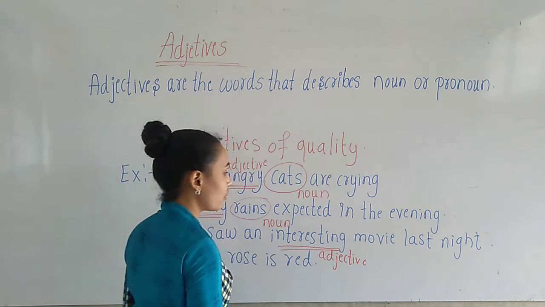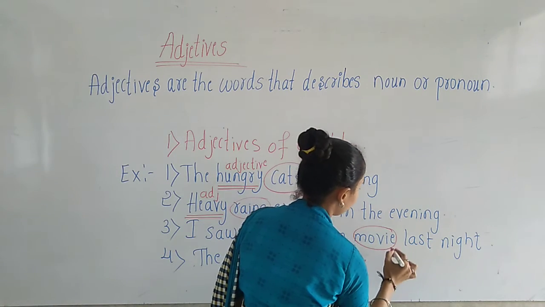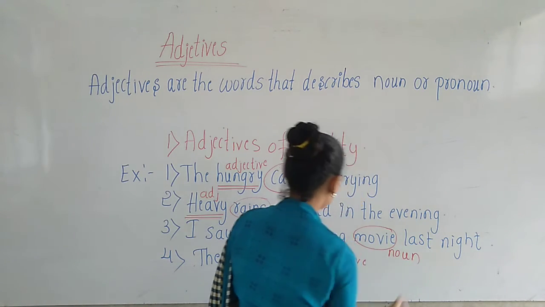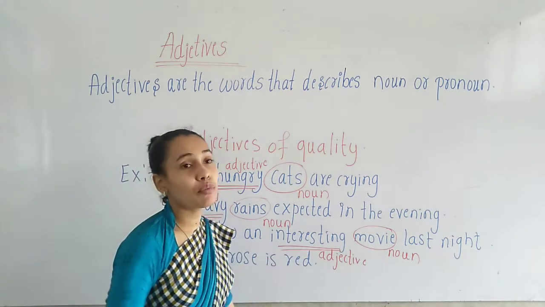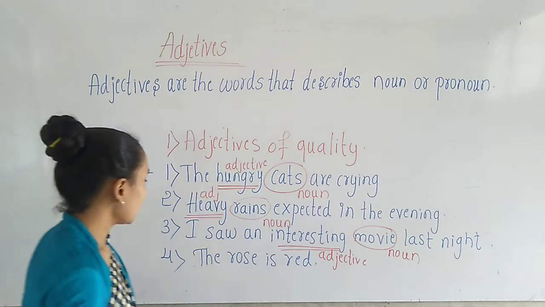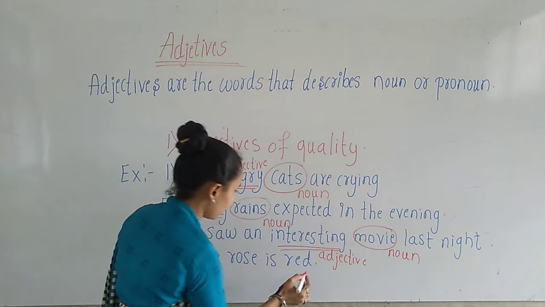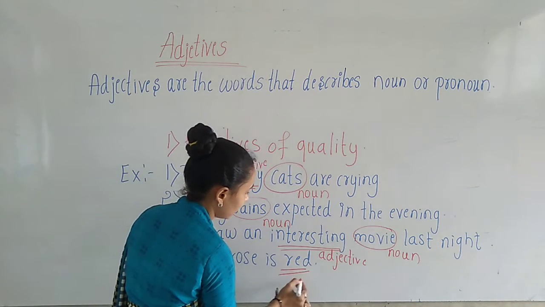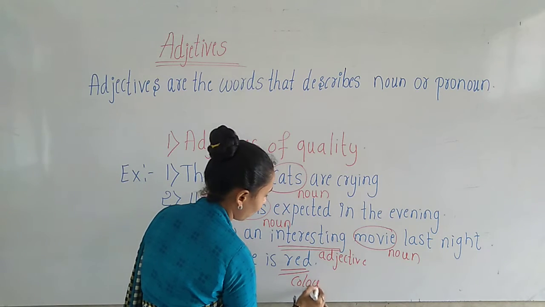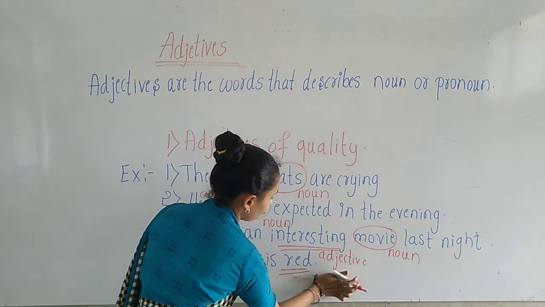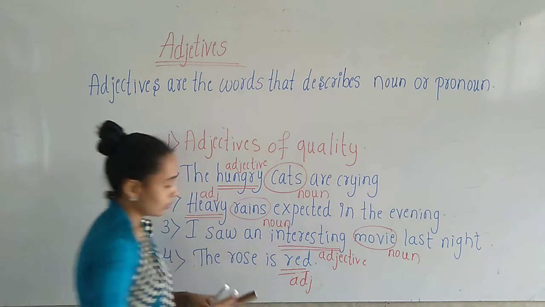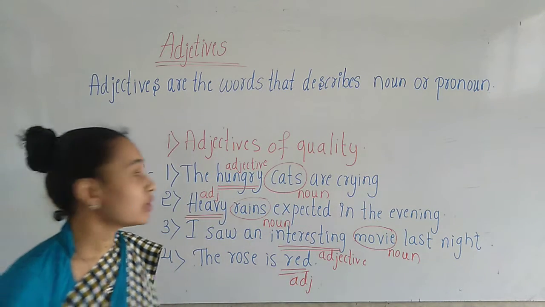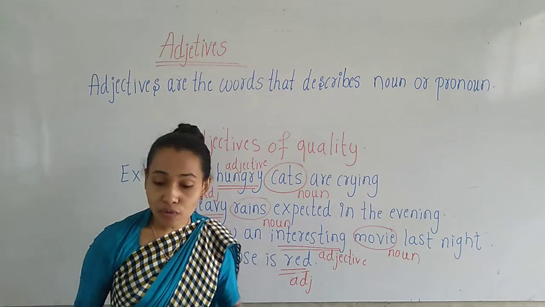And movie is noun. So here, interesting is adjective which describes the quality of a movie. Okay. The next, the rose is red. So here, red color is describing the quality of rose. Okay, children. So these are a few examples for the adjectives of quality.